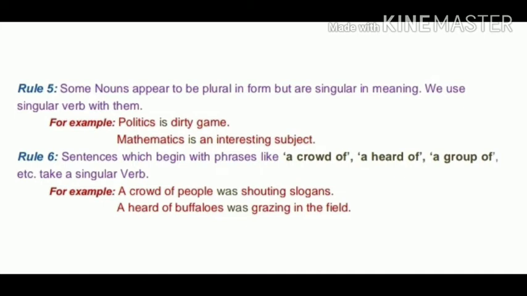Now the sixth rule is sentences which begin with phrases like a crowd of, a herd of, a group of, etc. take a singular verb because these are collective nouns and these are singular in meaning. For example, a crowd of people was shouting slogans. Here crowd of people is the subject and this is a collective noun, so this is singular, so we use was here. And the second example is a herd of buffaloes was grazing in the field. Here herd is also singular, so we use was, a singular verb, here.